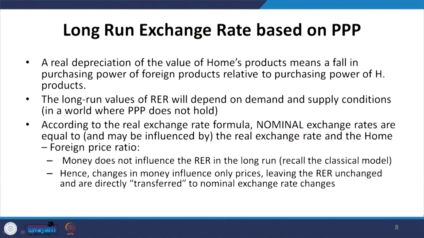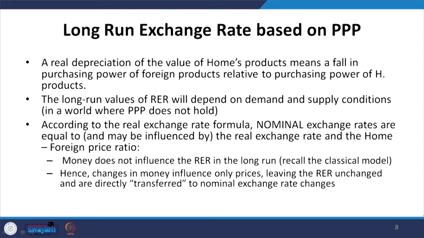According to the real exchange rate formula, the nominal exchange rate equals the real exchange rate times the home or foreign price ratio, where money does not influence the real exchange rate in the long run, which we have mentioned in the classical model. Hence, changes in money influence only prices, leaving the real exchange rate unchanged, and are directly transferred to nominal exchange rate changes.